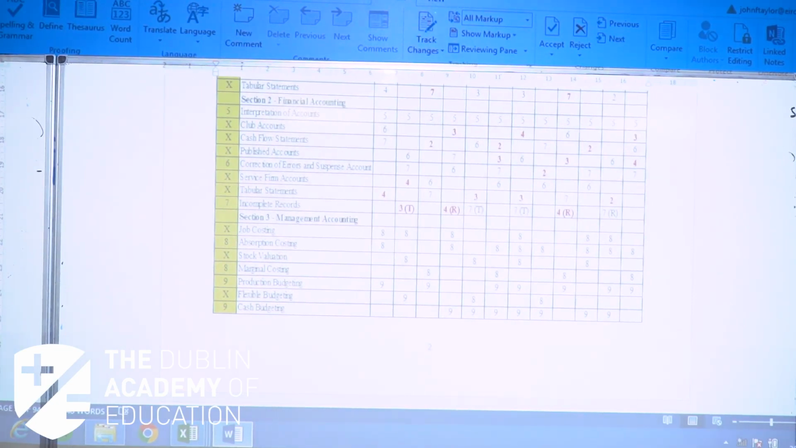And finally, section 3, your management accounting section. The likelihood here is production budgeting, and possibly a combination of production and cash budgeting. That hasn't been asked since back in 2011, and it's very likely that in 2020 they will ask a combination question of production and cash budgeting. And in question 8 then, we're looking at, again, maybe a combination of job costing, absorption costing, and marginal costing. So they're the ones I'm going to focus on in this course to try and prepare us best for the exam in June.